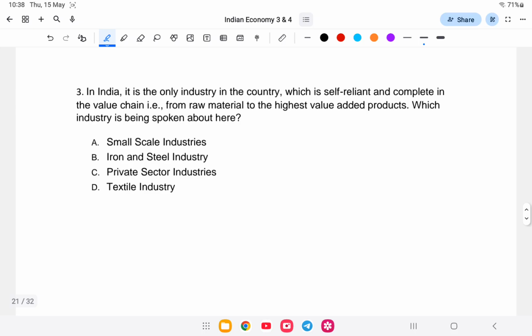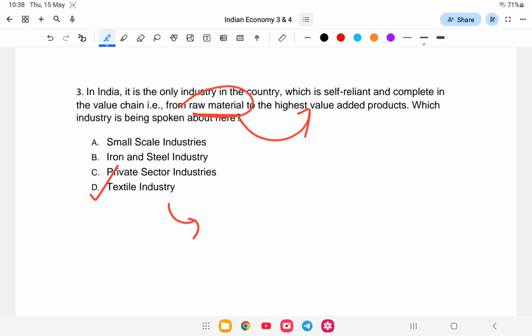In India, it is the only industry that is self-reliant and complete in value chain from raw material to the highest value added products. Which of the following industries is being spoken about here? Is it small scale, iron and steel, private sector, or textile? The answer is textile.